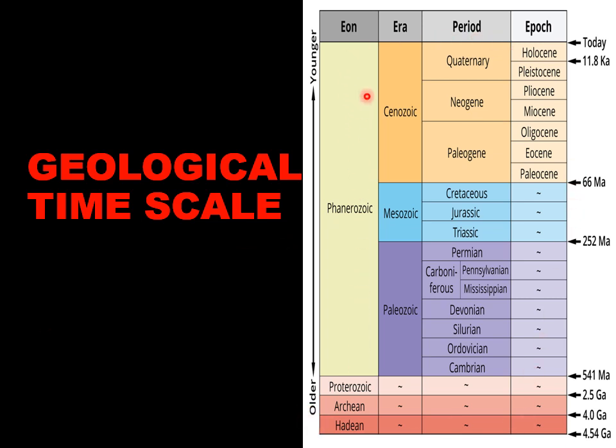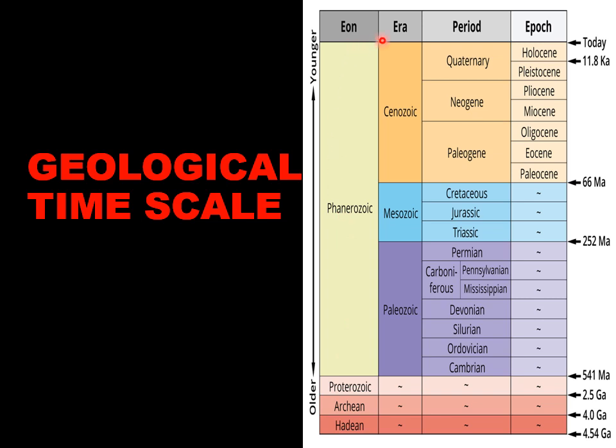In the geological time scale, we have to go from older to younger because of the order of superposition. The upper layer is younger and the lower layer is the oldest layer.